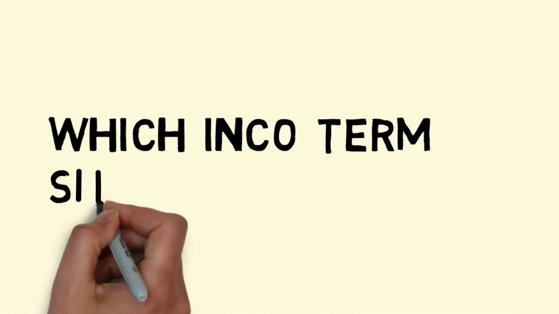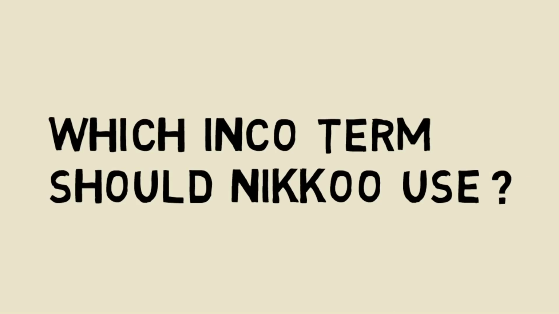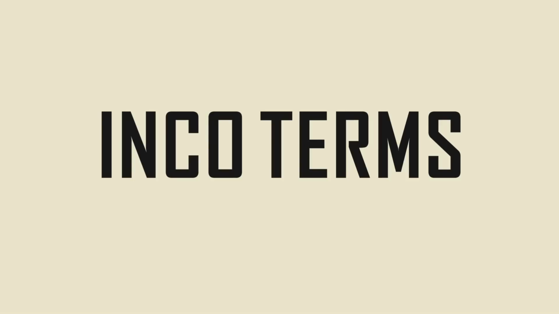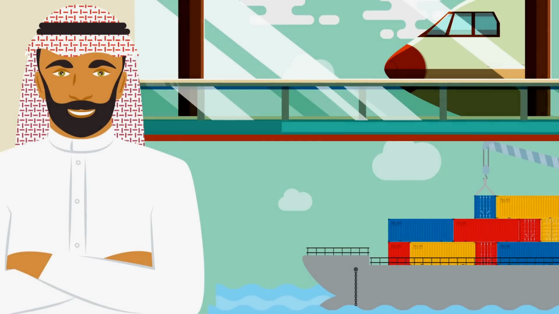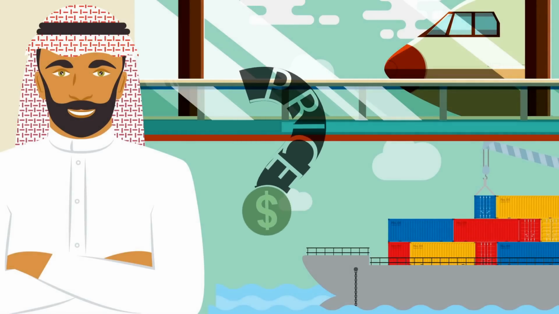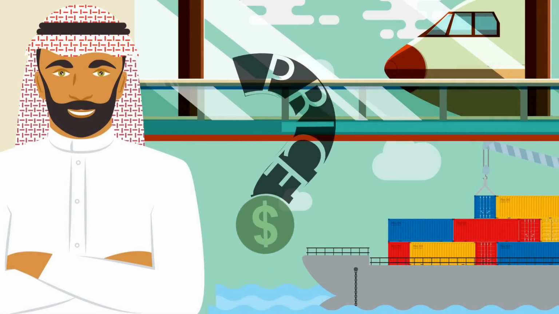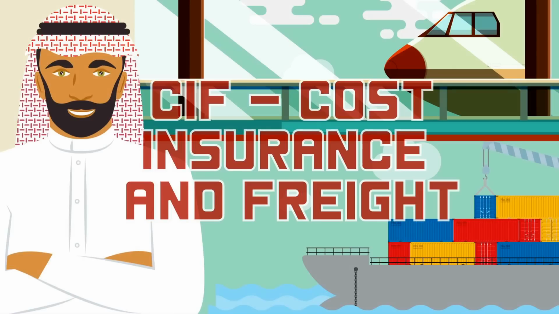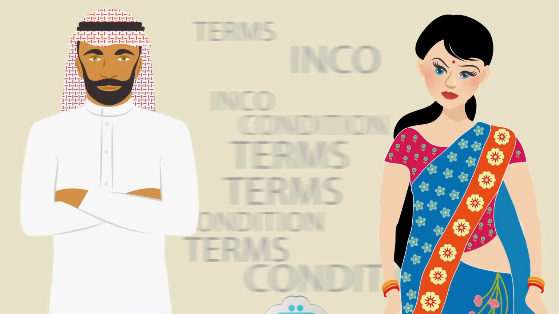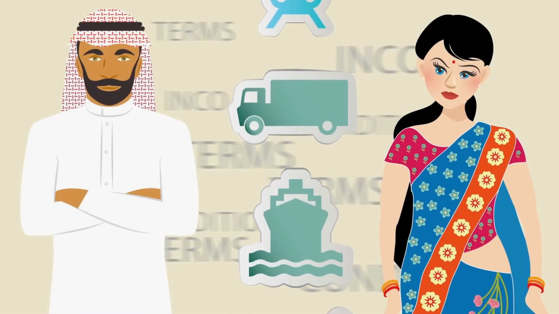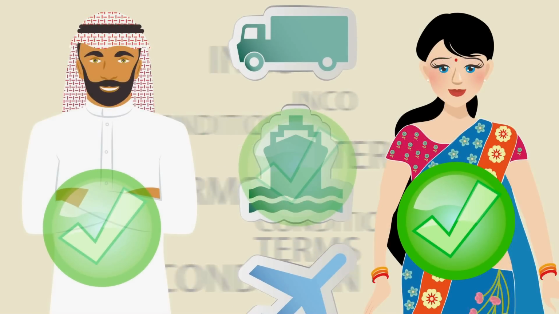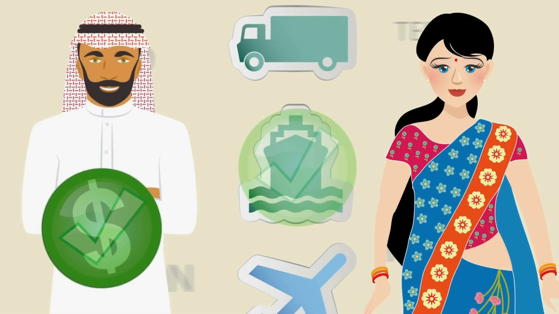Which INCO term should Niku use? The INCO term may be decided by the terms offered by the buyer. For example, the buyer might ask for price of the export item at their destination port. This would usually mean CIF. Further, in choosing the INCO term, one must also look at the mode of transport to be used and who is willing to bear the risk and cost of delivery.